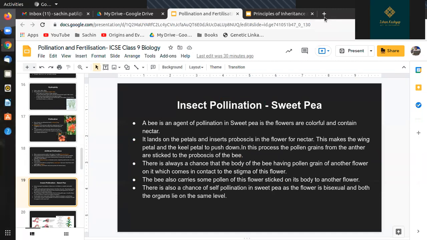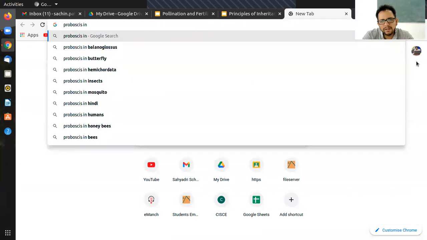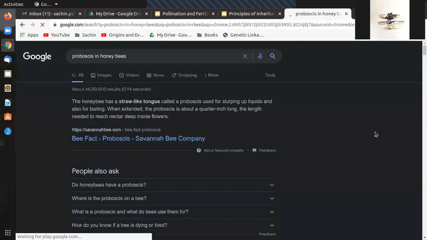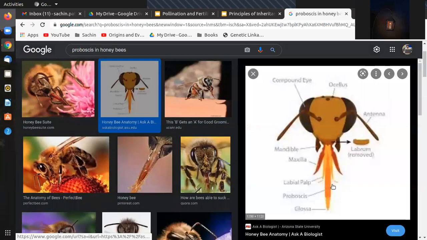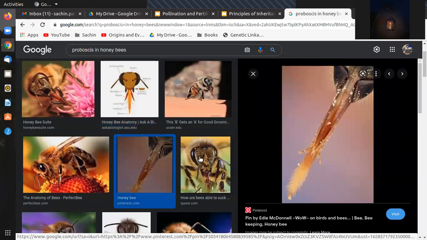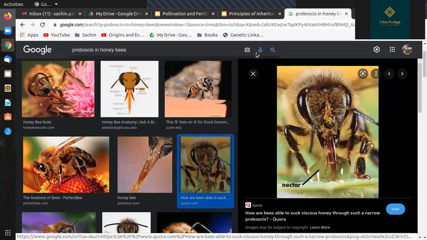Let me show you if you don't know this. Proboscis, the part of the bee. Images. Yeah, I guess you can see it here. This one. The sting kind of part. So also, when the bee stings, then this comes off, right? In some cases, it comes off. In some cases, it just pours some acid. See, you can see this is the proboscis with the nectar here. This is a very high resolution image.